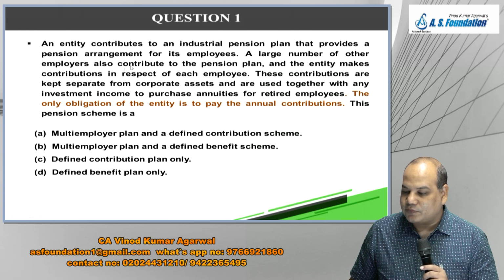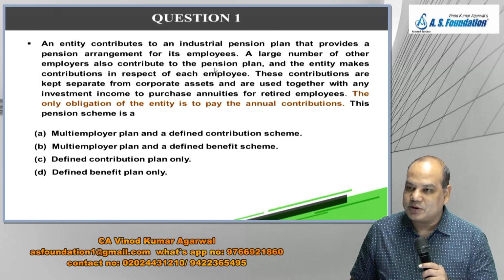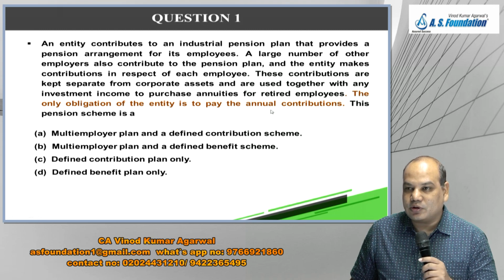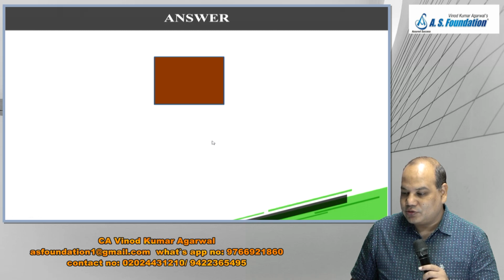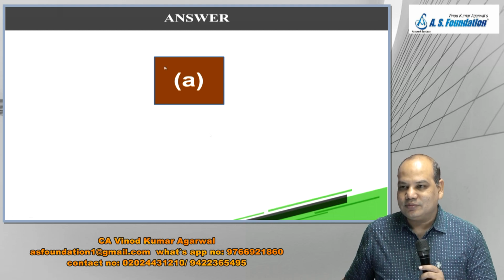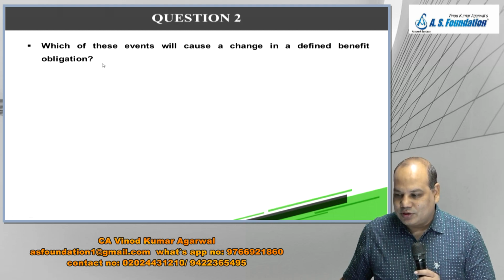A large number of other employers also contribute to the pension plan. So multi-employer plan, and this line, the only obligation of the entity is to pay the annual contribution, makes it a defined contribution plan. So do you think the answer is A? Yes. Correct answer. So tick mark A. A was the right answer.